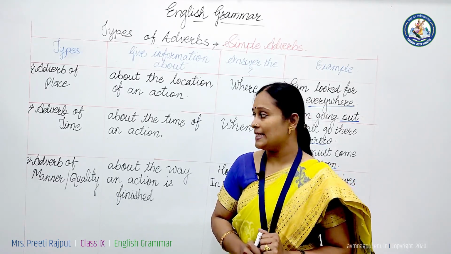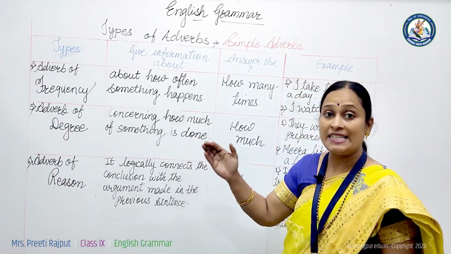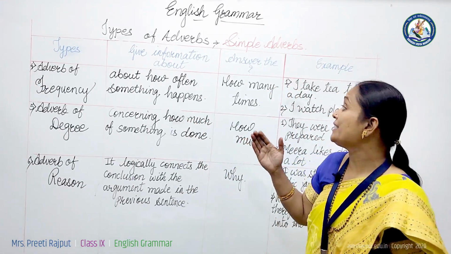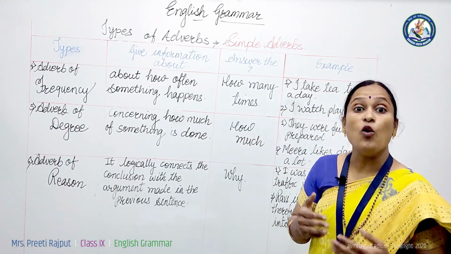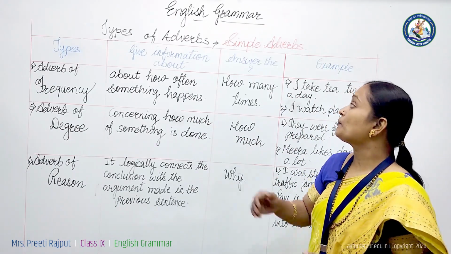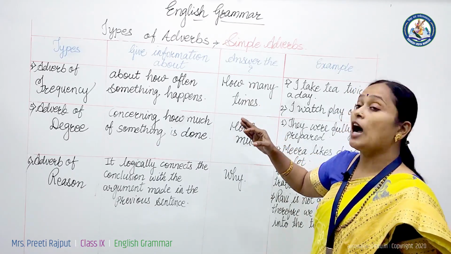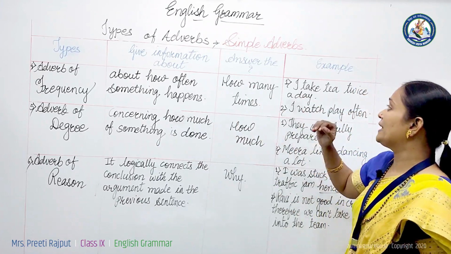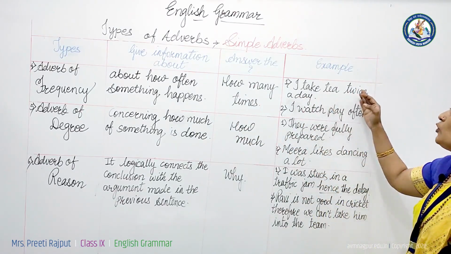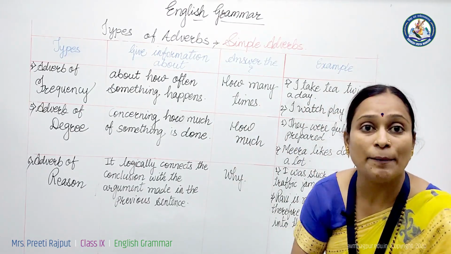See, adverb of frequency tells us when, how many times an action takes place, how often something happens. It answers the question how many times. For example, I take tea twice a day. How many times do I take tea?